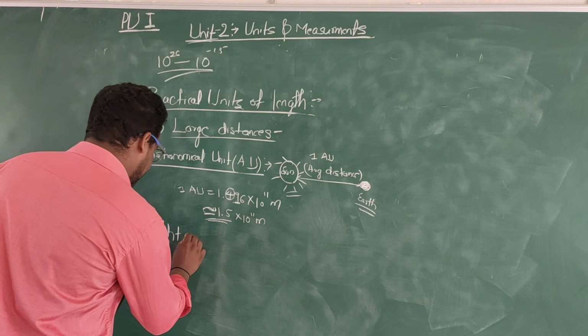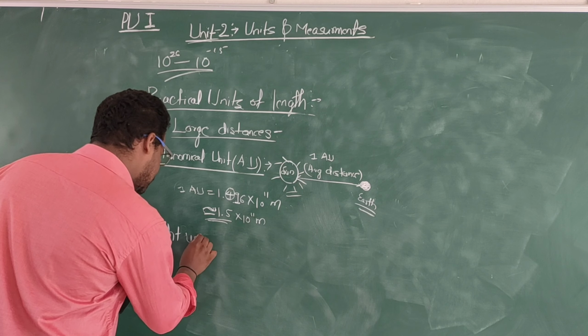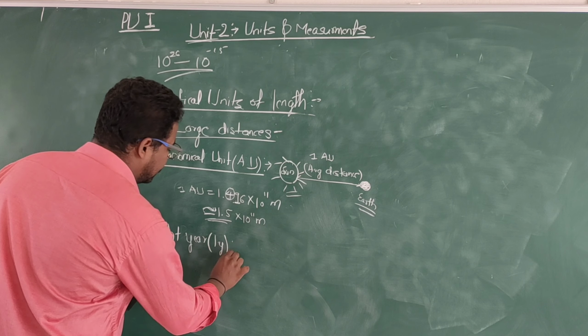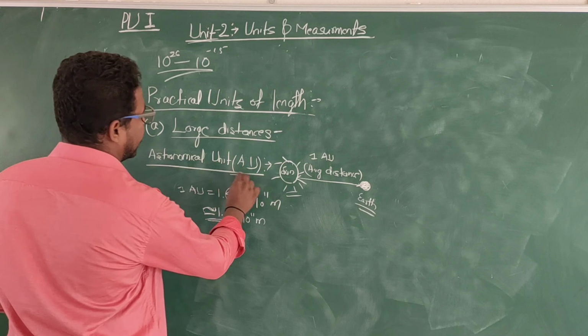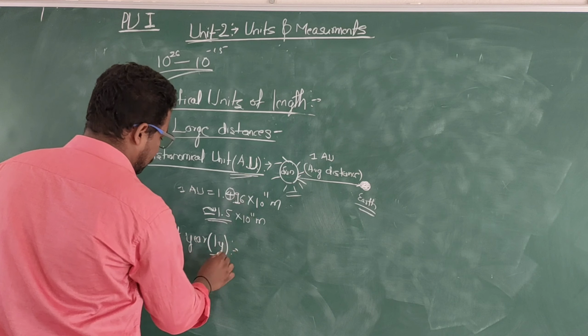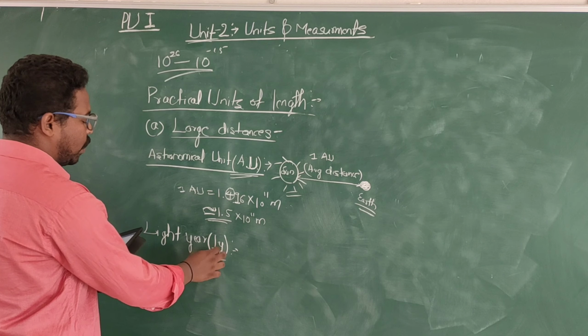The next unit is the light year. It is denoted as ly, small l, small y, which is the symbol of the light year.